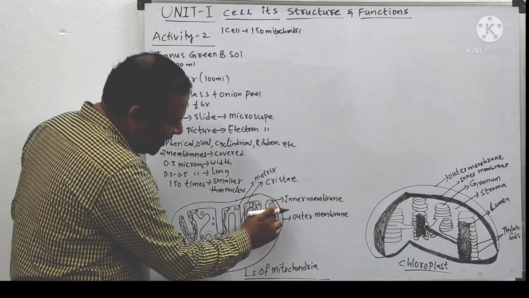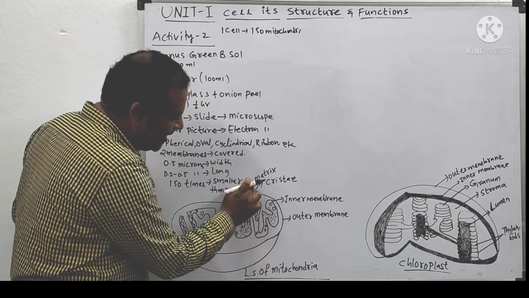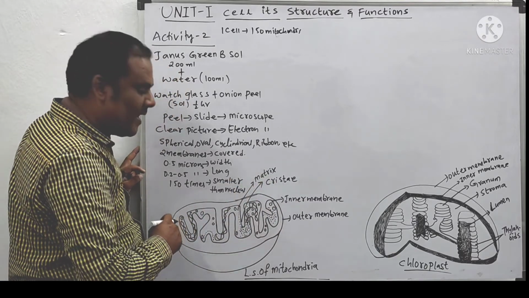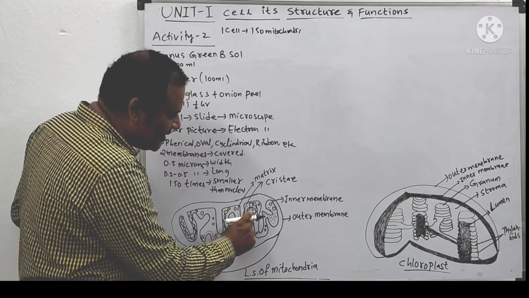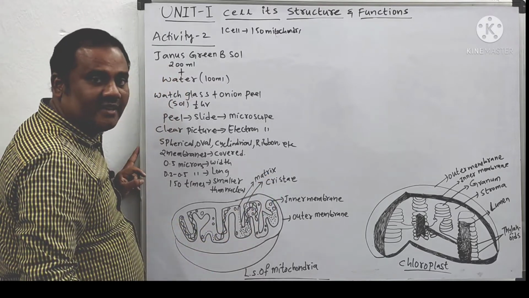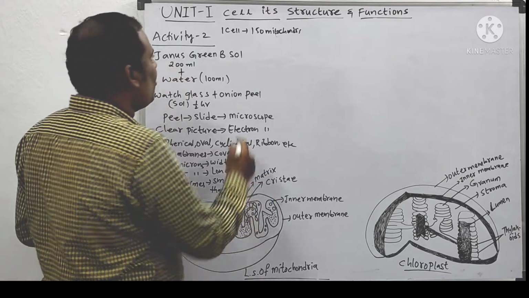In the mitochondria, inside the inner membrane, the liquid is there. The liquid is called the matrix. And the inner membrane has foldings, and these foldings are called cristae.